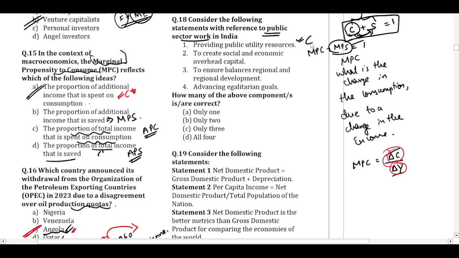To create social and economic overhead capital. Is it the duty of the public sector, the government, to invest into the human capital, the social capital in the nation?